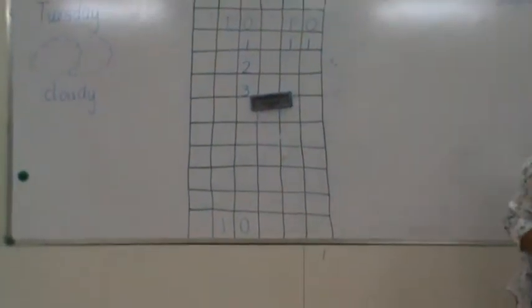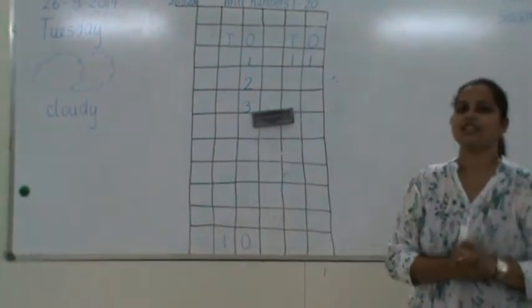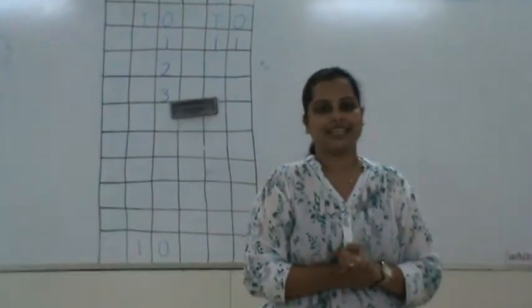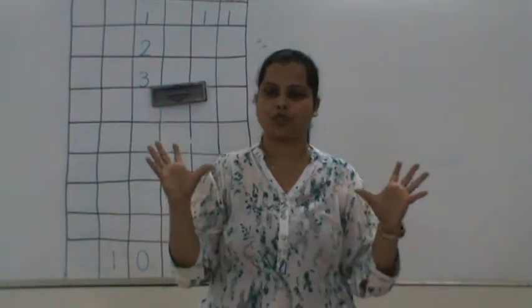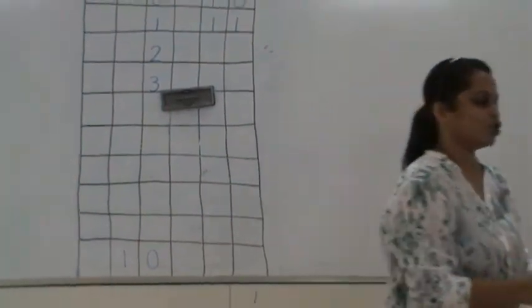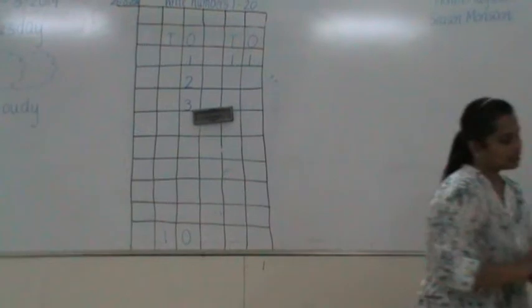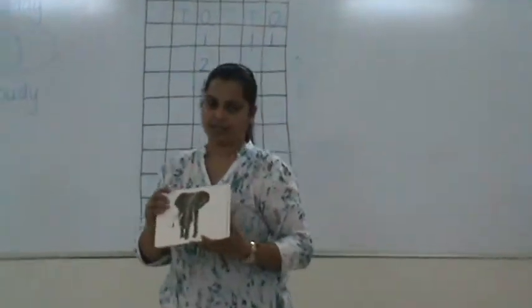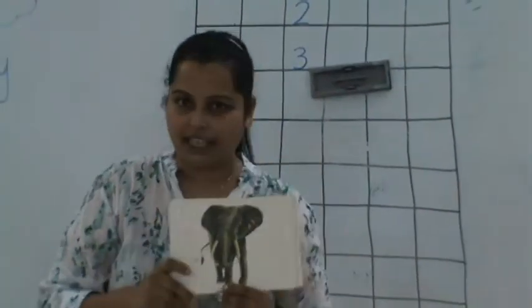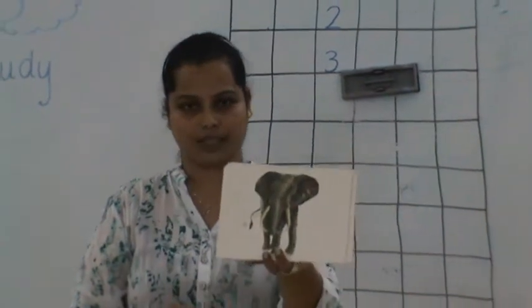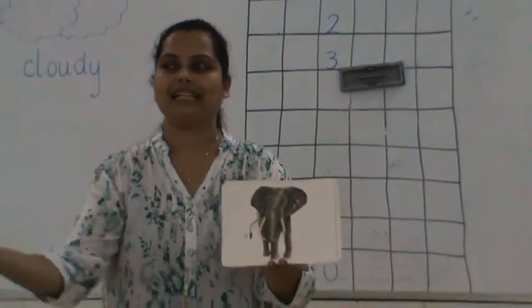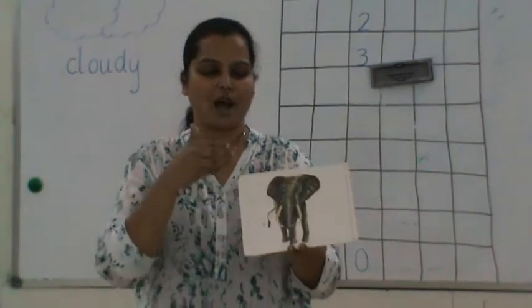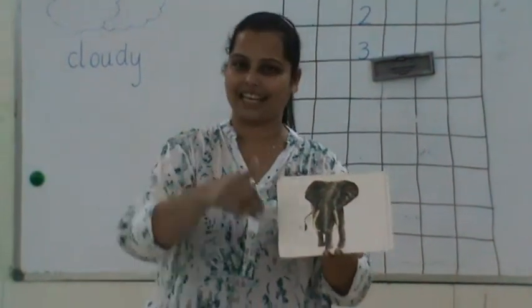The last activity for this day is music and movement. In this activity you can play some music in the class and you have to show them some animal picture cards. So they have to identify the animal. Say suppose this is an elephant. So you can tell them with the music you have to stomp like an elephant.